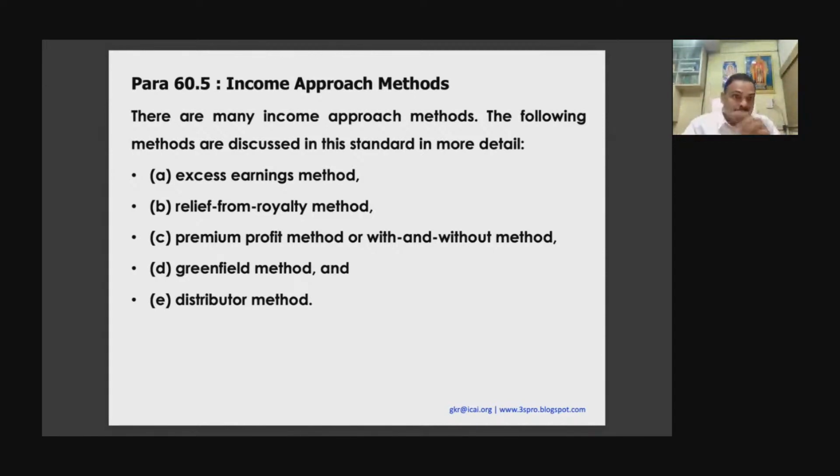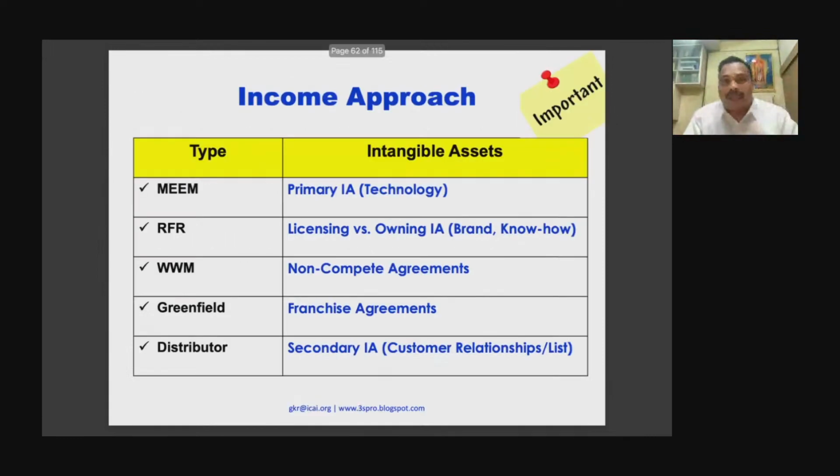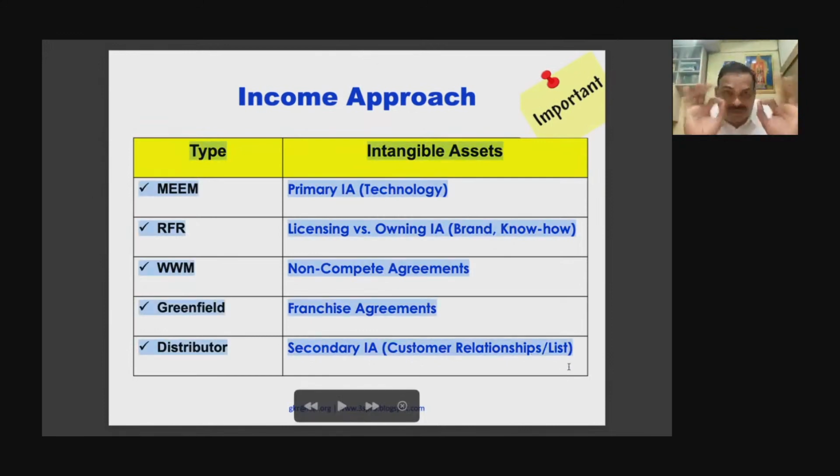Okay. But now, how many methods are there? 5 methods. Now, which method will you use for which type of intangible asset? If it is a customer-based intangible asset, contract-based intangible asset, market-based intangible asset, or artistic-based intangible asset, for that type you have to use that method. So please wait, let me explain. I have given an example. This is a very important slide, because sometimes based on this you may get a question.